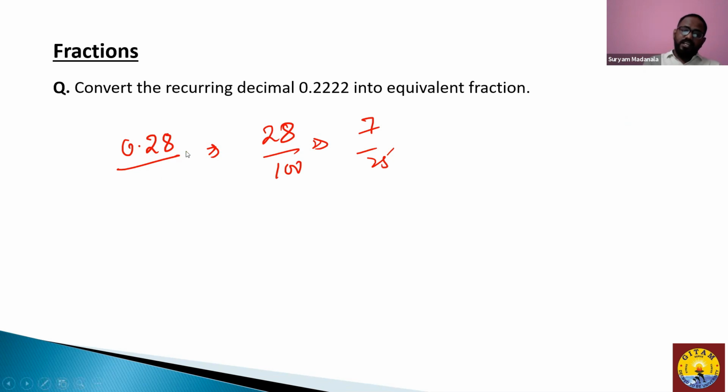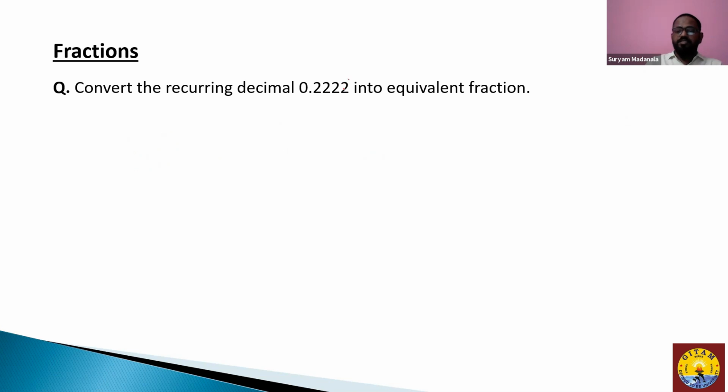But what if the question is like this, which is displayed on the screen, which is a recurring one, which never ends. So your question here is 0.2222, which never ends. They're asking you to convert this into its equivalent fraction. Now, how do you convert a recurring decimal into an equivalent fraction? Let us take this number to be x, 0.2222.